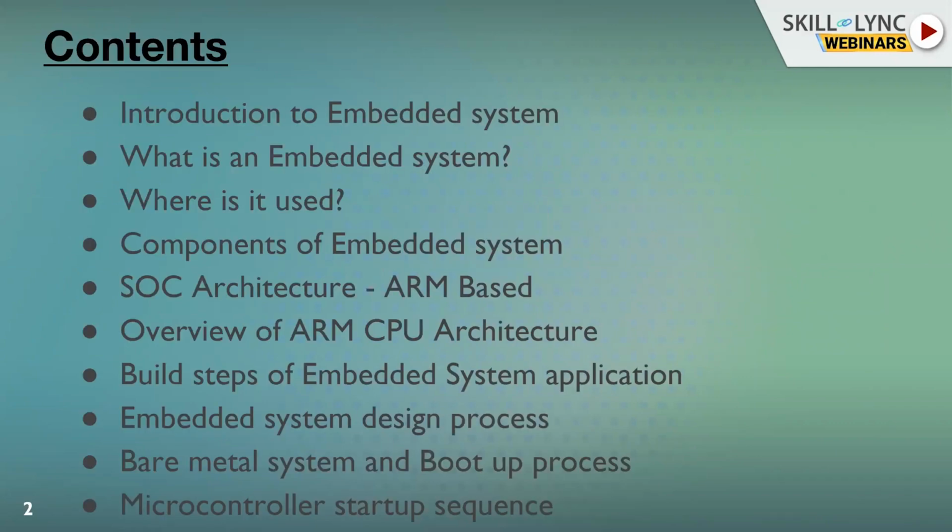So I am covering mainly these contents through this webinar. Before I really go into the system boot up process, I want to touch upon what these embedded systems are, where they are used, what types of embedded systems are available, and one small example of a widely used ARM-based SoC and its architecture, and how an embedded system is built, and what is the design process involved to design an embedded system.